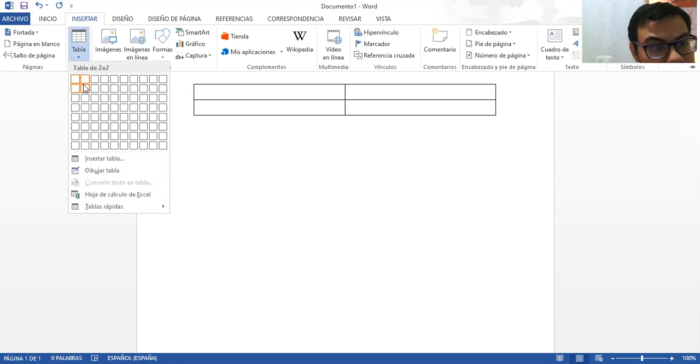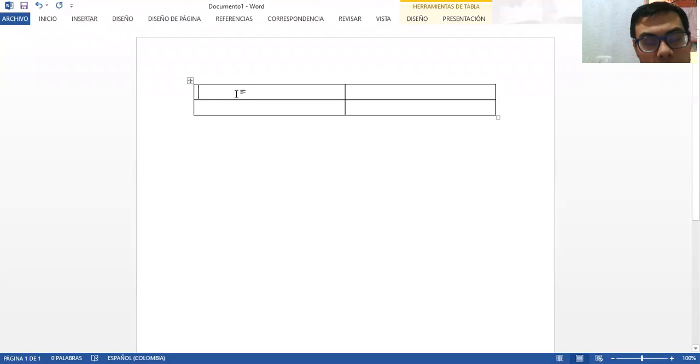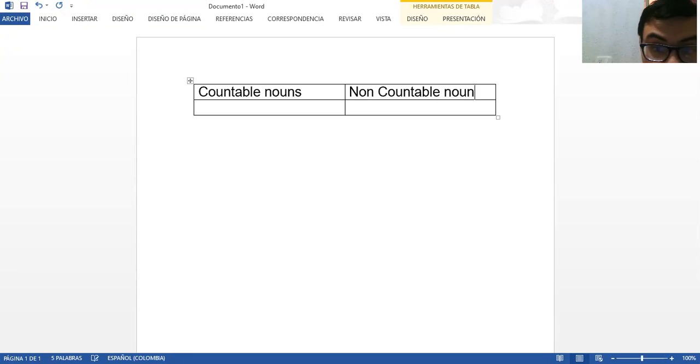So in this chart, we are going to write countable nouns here, and here we are going to say non-countable nouns. Okay, so here we are going to think.